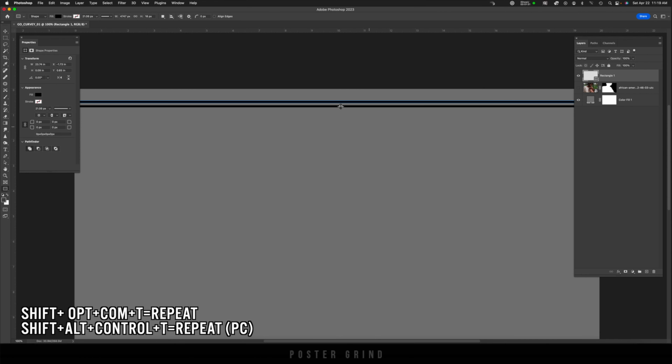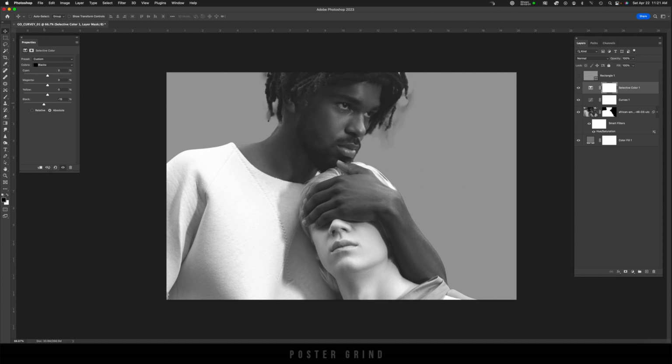And then we're going to go to blacks, which is basically our shadows. You can either strengthen them or make them a little bit more revealing. So I'm just going to drop it a little bit and open it up. Let's go ahead and activate our halftone lines.